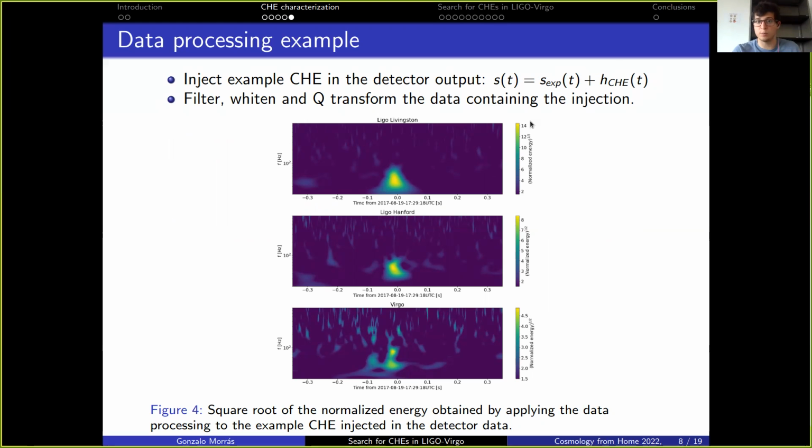So the first thing that we realize is that the shape of the signal is more or less like a teardrop, with most of the signal at low frequencies, and we observe the signal the strongest in Livingston, because this is the most sensitive interferometer, especially at the low frequencies at which close hyperbolic encounters are. This interferometer is followed in sensitivity by Hanford and then Virgo.